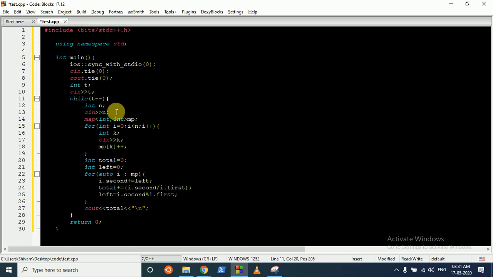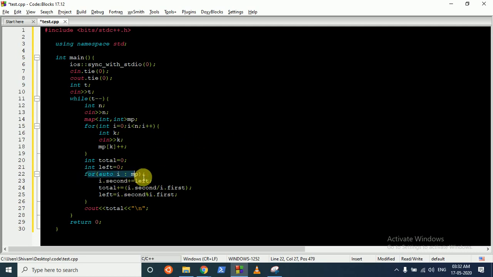So we first take the input of n, we make a map, we iterate over all the elements, we take the input of that number and store it in the map. So we are just building the frequency map of every number. Now total stores the total number of groups which we have formed. Left stores how many persons are left, which I have told you in the concept.